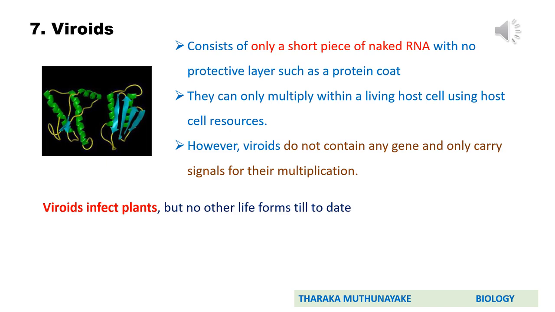That means this viroid RNA actually acts as a template for producing another RNA inside the host cell. Using the host enzymes, the viroid RNA acts as a template and produces another copy of RNA. Using those RNA copies, so many new RNA copies can be synthesized. Those act as viroids and they are infectious. These viroids only infect plants. Remember that. Underline that in your note.